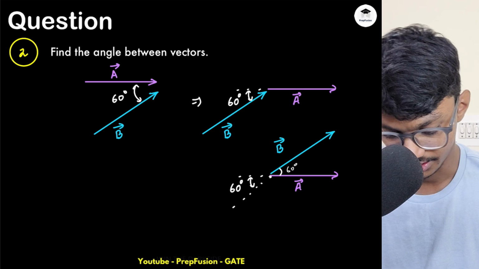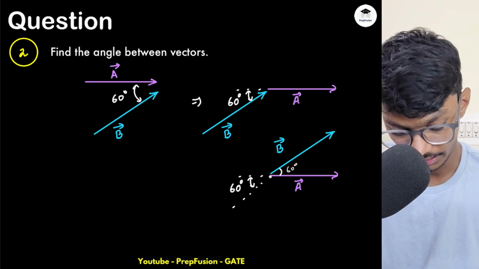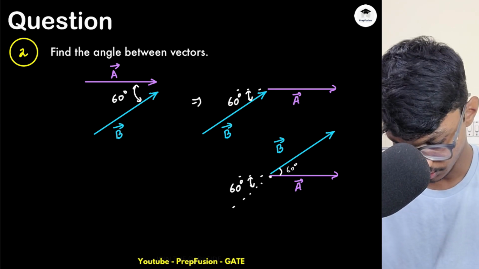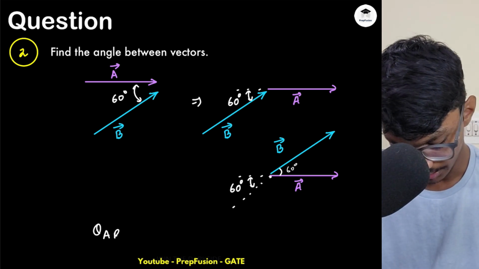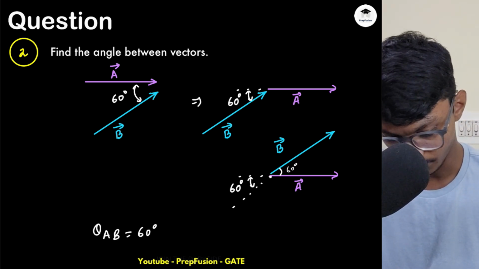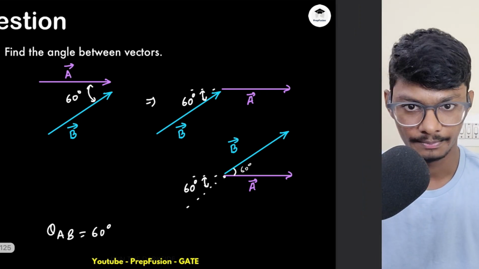So this is 60 degrees. I hope you got the point that the answer to this question will be 60 degrees. So this is how you compute the angle between two vectors, simply by shifting parallelly.